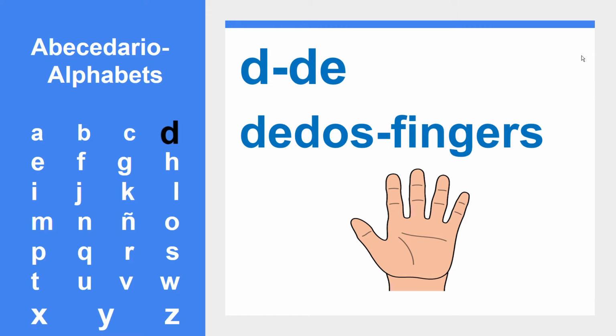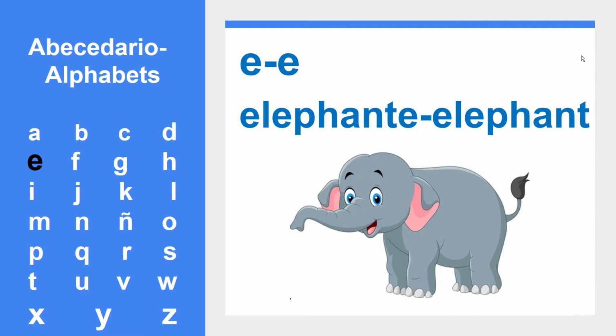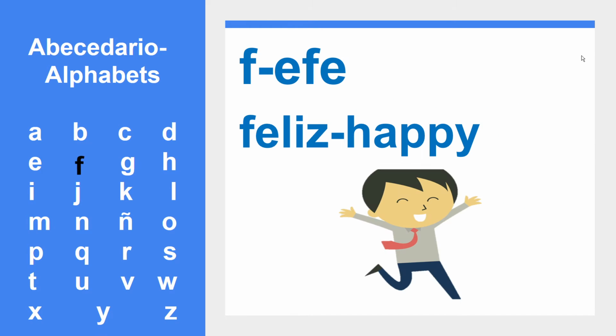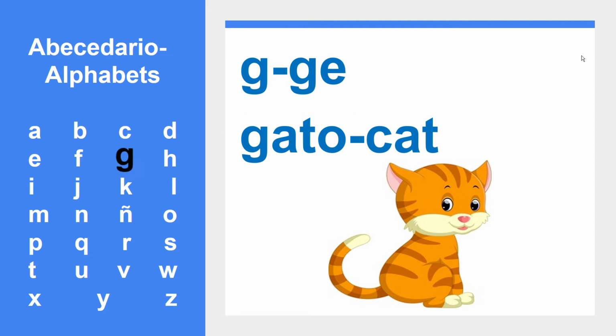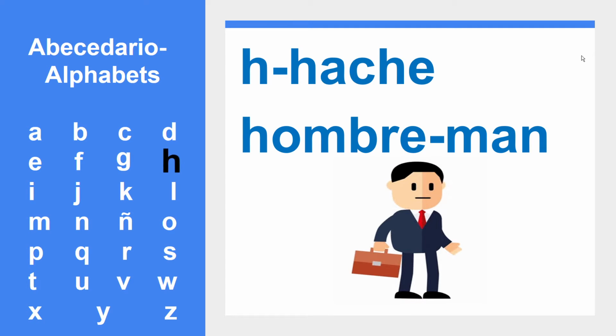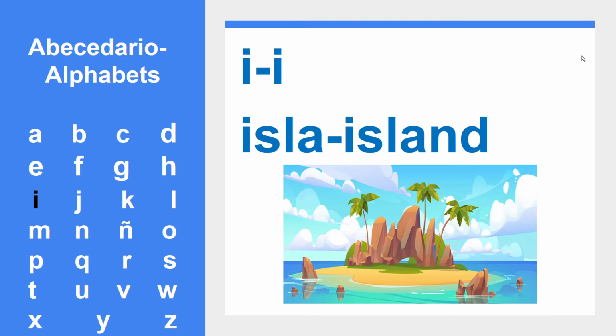D is de, like dedos. E is A, for example, elefante. F is Fa, for example, feliz. G is K, like gato. H is H, for example, hombre. Remember, H is always silent in Spanish.